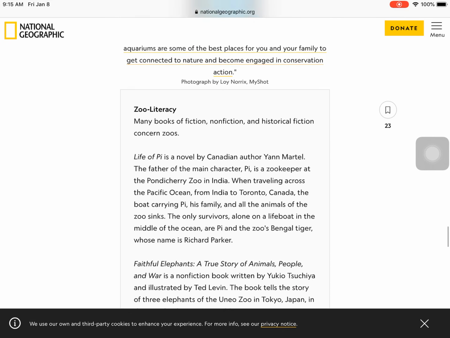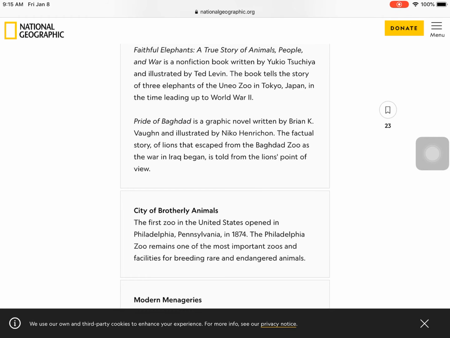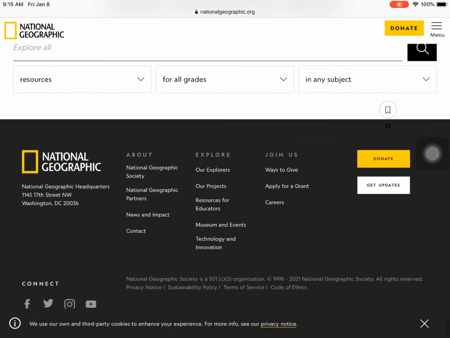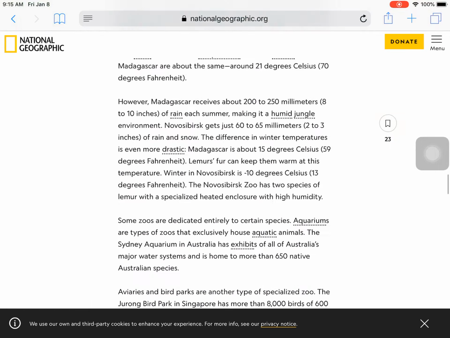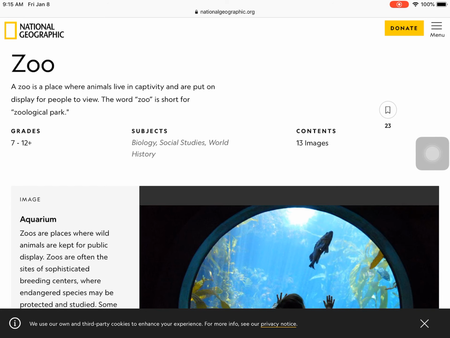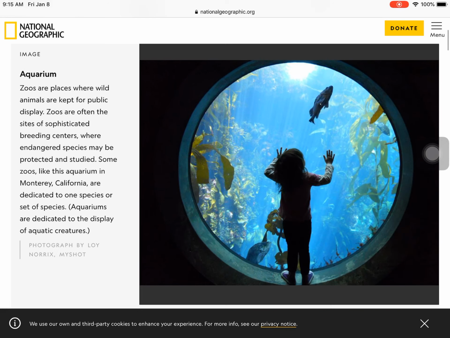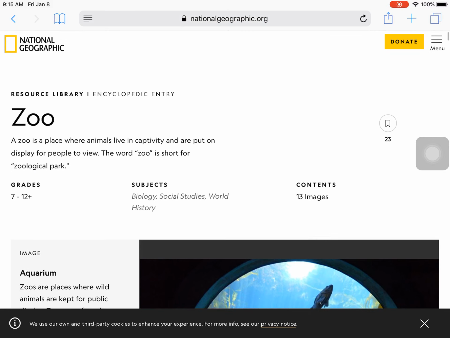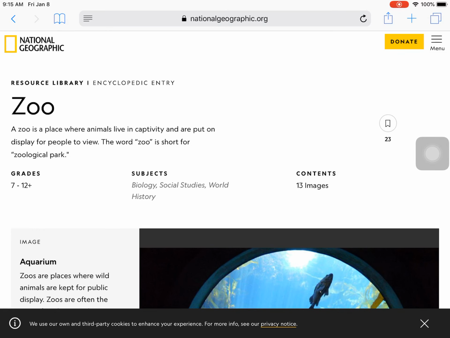So far this is looking like a really, really good source that I could use. And remember, if I go up to the top, it does have an author and a date, so that I know that this is going to be up to date, useful, trustworthy information. Okay, so that's one way to find your sources.